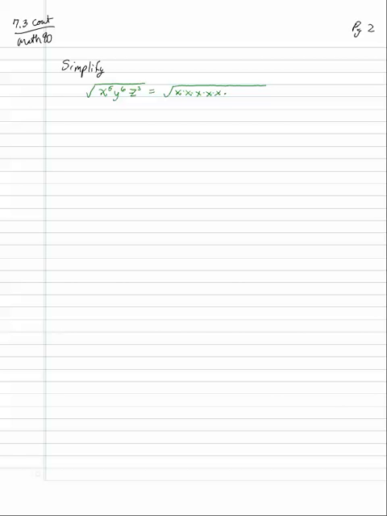You know, that gets pretty tedious after a while. 6 y's, 1, 2, 3, 4, 5, 6, 3 z's. And again, if we think of it, it's square root, so I'm looking for pairs, 2 of a kind. So 2 x's inside, make 1 outside. There's another x, pair of y's, 3 pairs of y's.